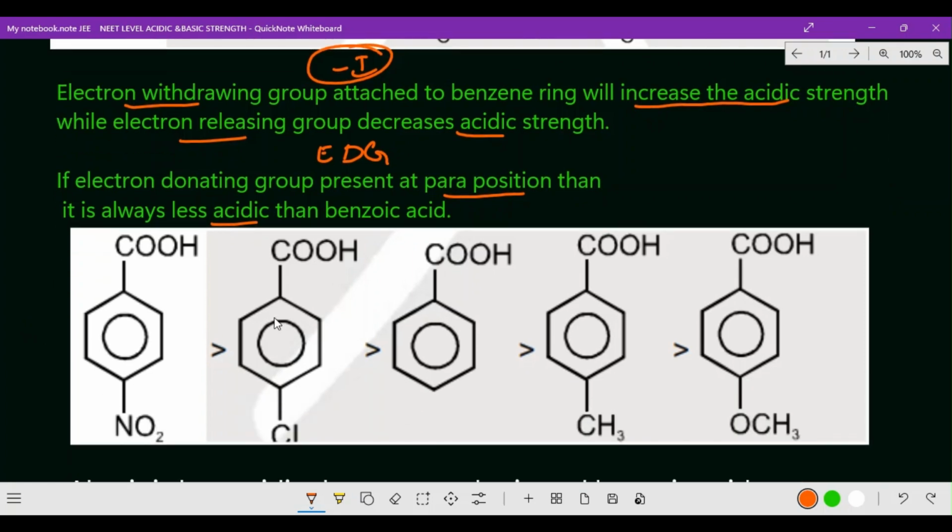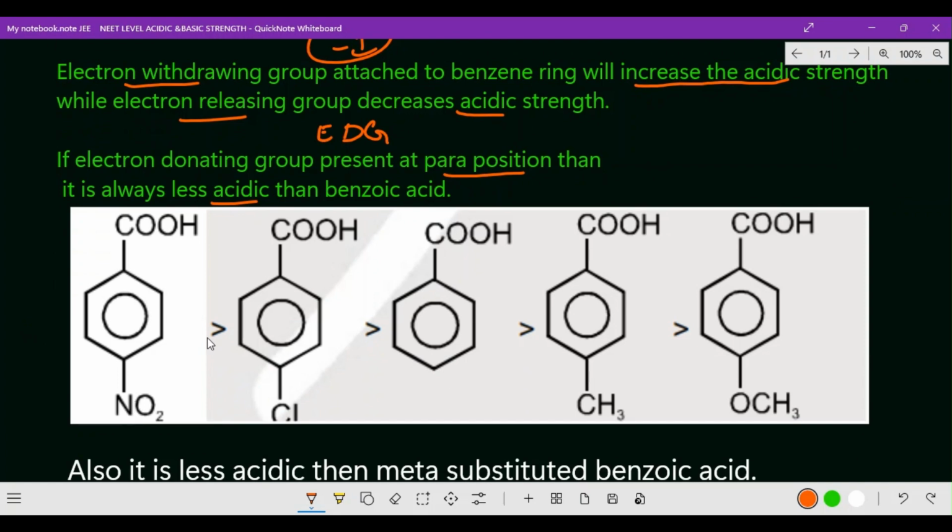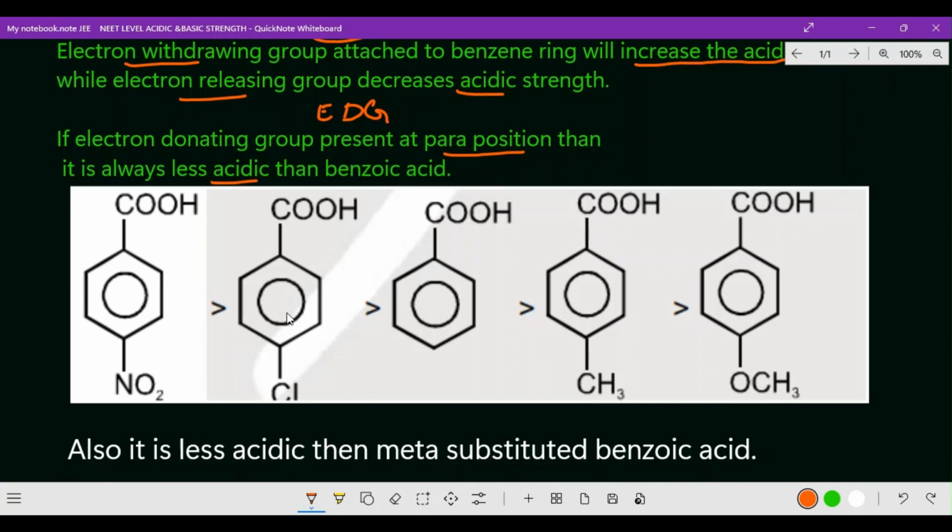Now come to this point, here they have given one clarity about that. Here we have para nitrobenzoic acid, para chlorobenzoic acid, benzoic acid, para methyl benzoic acid and para methoxybenzoic acid. Here also the same idea we have gone through.